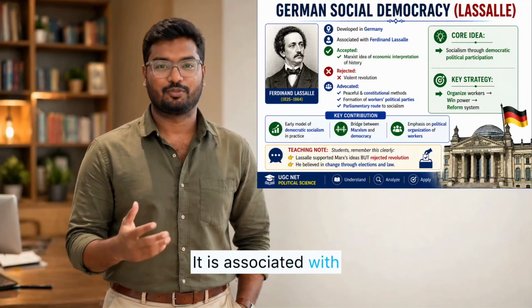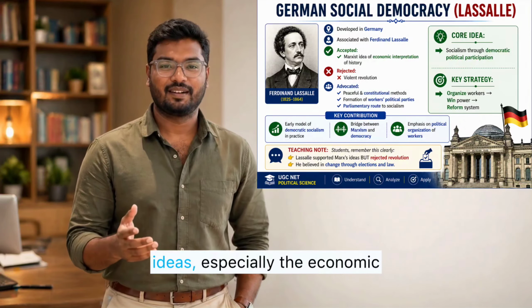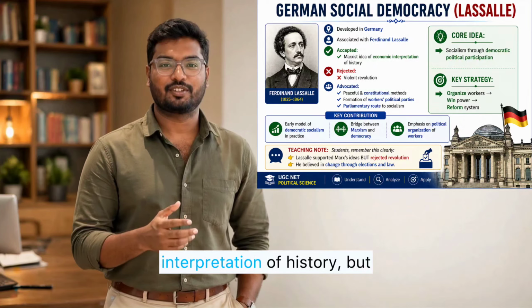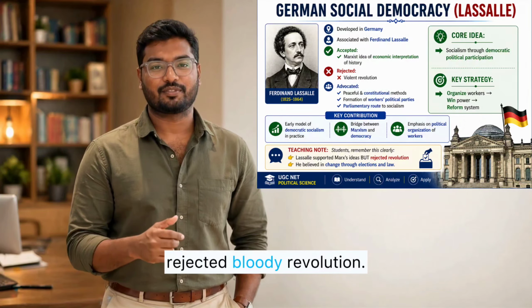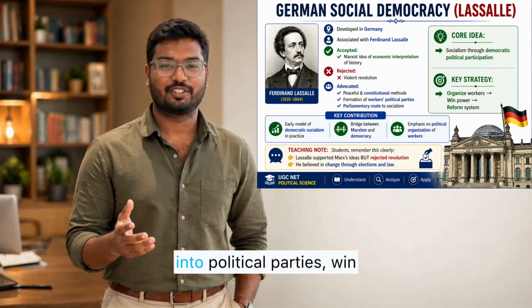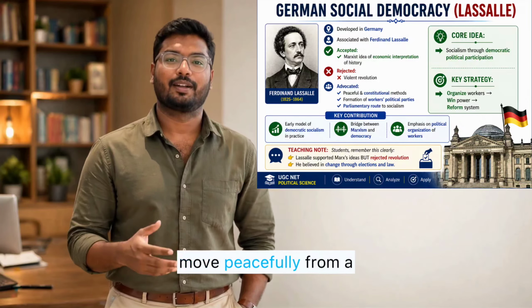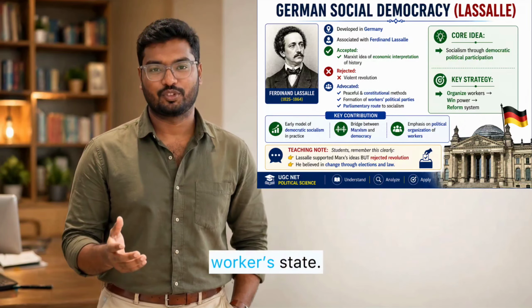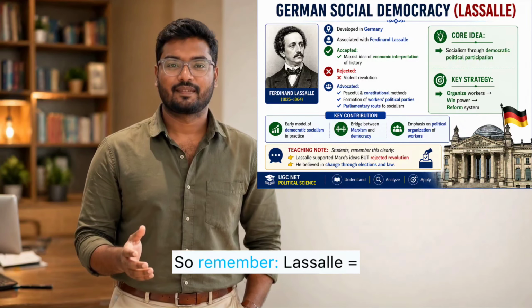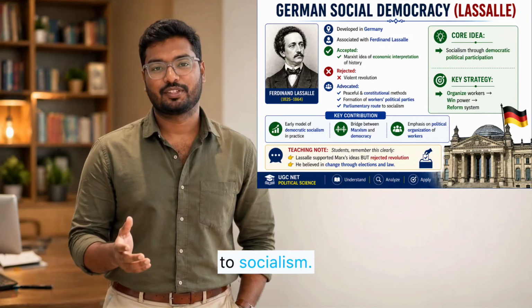Second is German social democracy. It is associated with Ferdinand Lassalle. Lassalle accepted some Marxist ideas, especially the economic interpretation of history, but rejected bloody revolution. His idea was that workers should organize themselves into political parties, win majority in parliament, and move peacefully from a capitalist state to a workers' state. So remember, Lassalle, constitutional and peaceful transition to socialism.